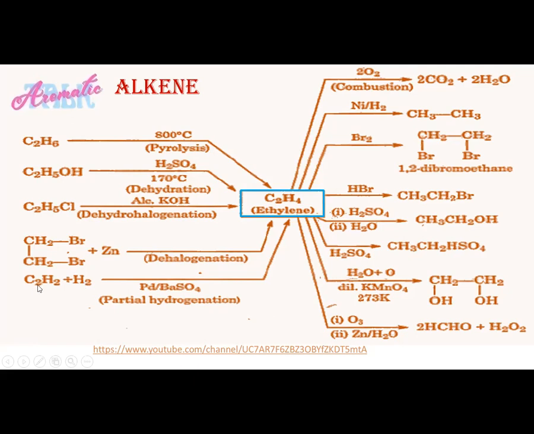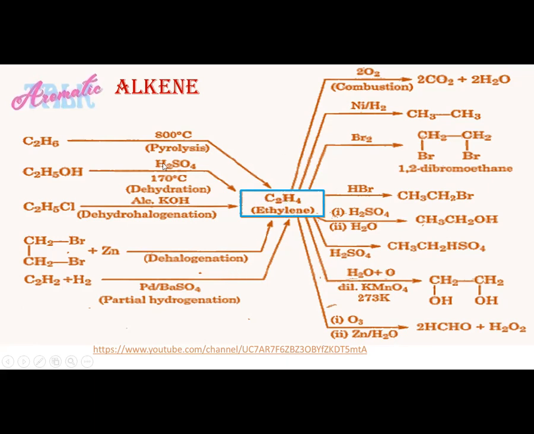Very next reaction, C2H2 is the formula of ethyne or acetylene. Acetylene reacts with hydrogen in the presence of palladium barium sulfate catalyst. The first product obtained is ethene. So a triple bond is broken down and we get a doubly bonded product, that is ethene.